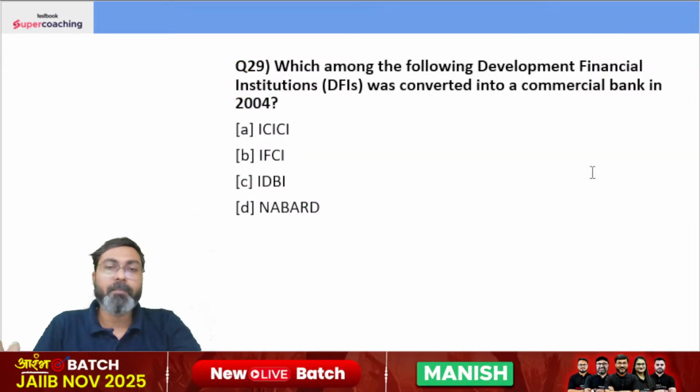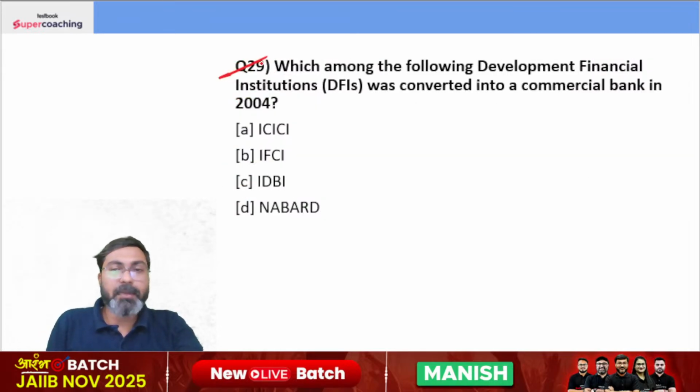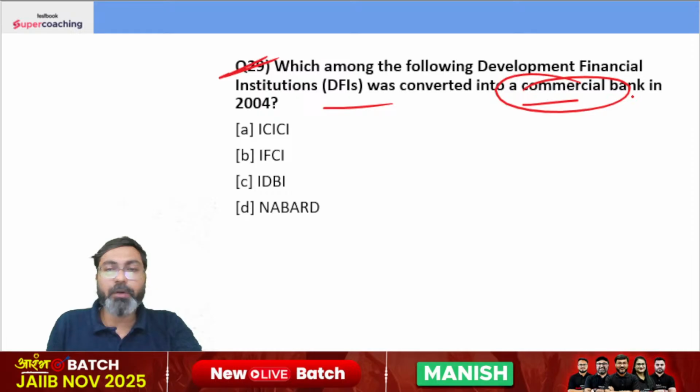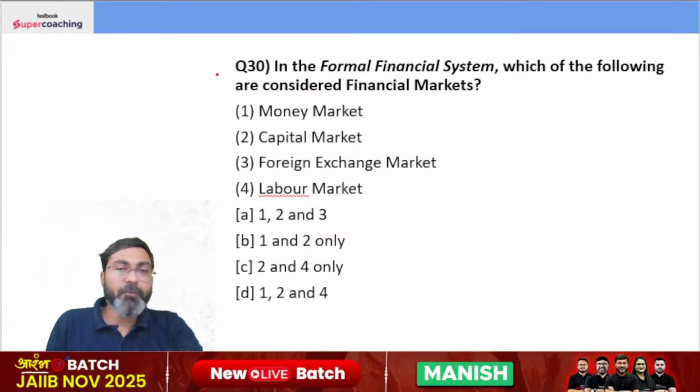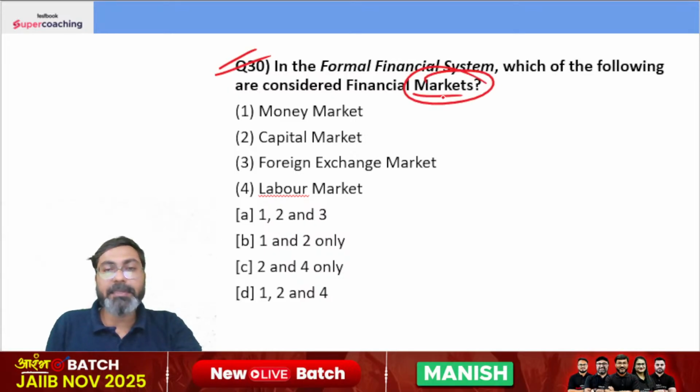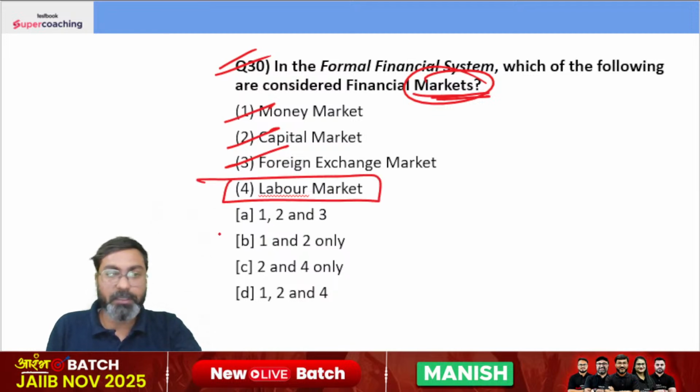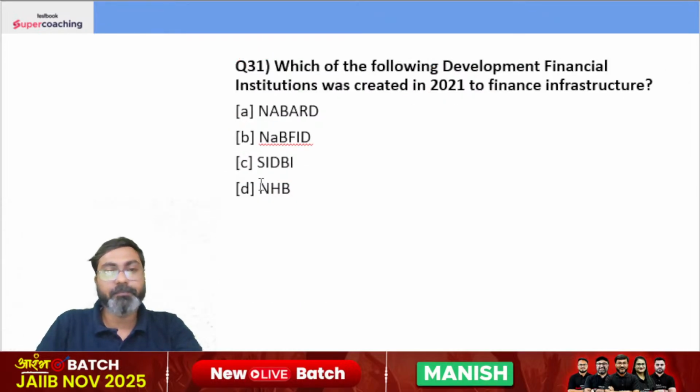Clear? Which among the following development financial institutions was converted into a commercial bank in 2004? It was IDBI that was established in 1964. Later on, it was converted into a commercial bank in the year 2004. In the formal financial system, which of the following are considered as financial markets? Money market, capital market, foreign exchange market. Labor market is not a financial market, of course. So 1, 2, 3 will be the right answer to this question.